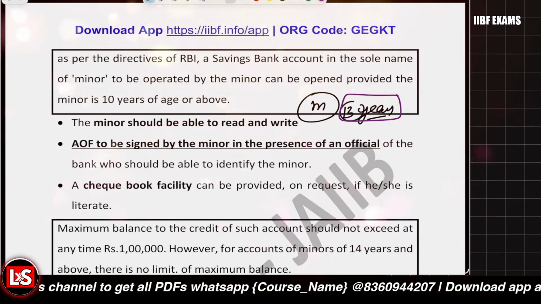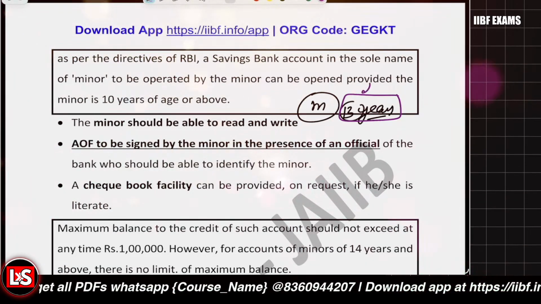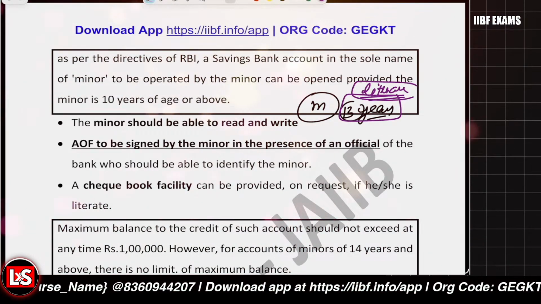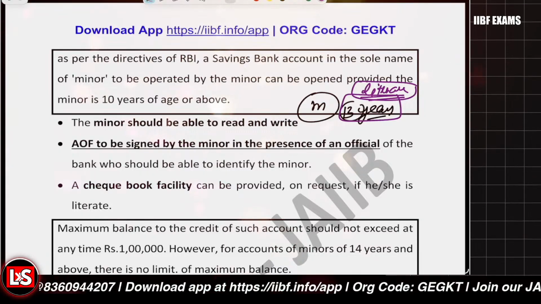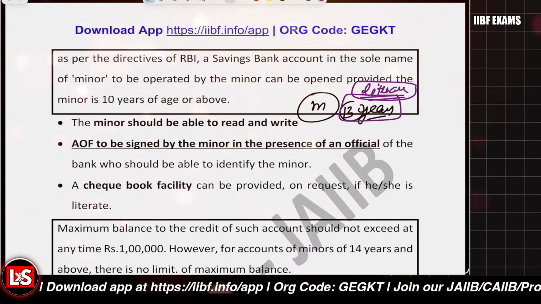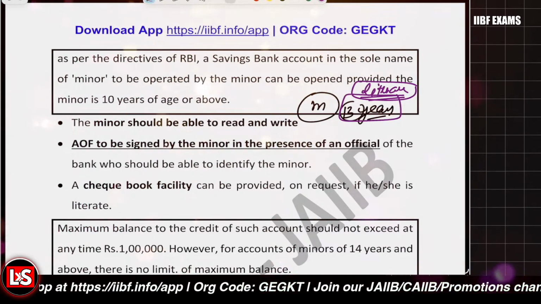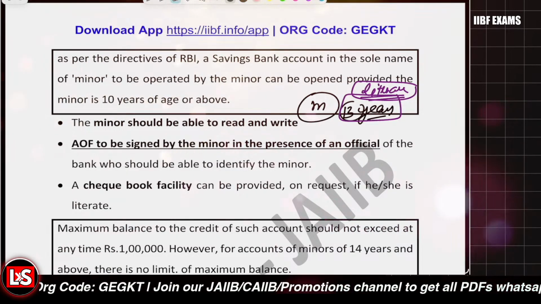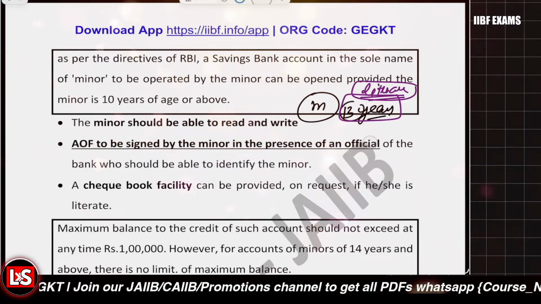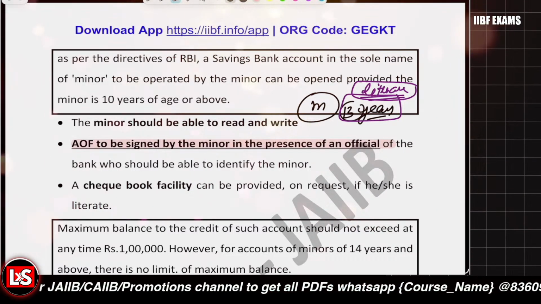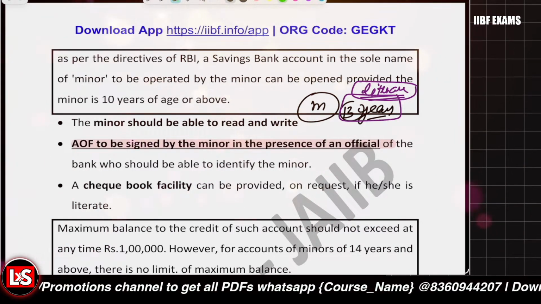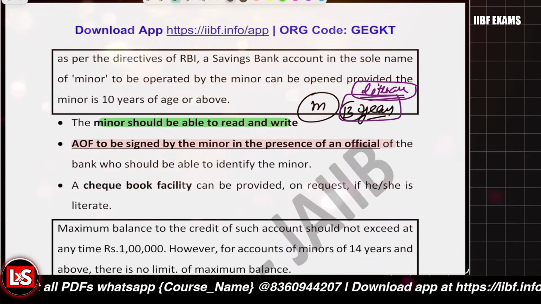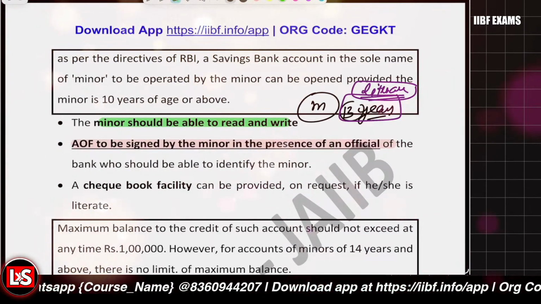This minor should be literate, that is, the minor should be able to read or write. And also the AOF, that is the account opening form, is to be signed in presence of the bank official. These are the two specific conditions. Then it is allowed that you can open the self-operated account.